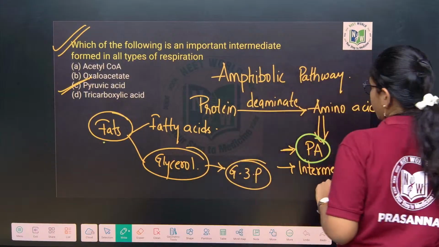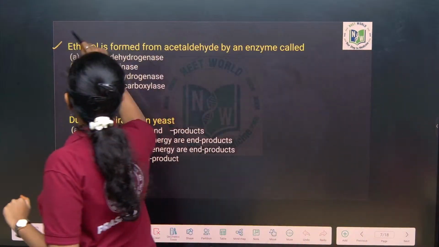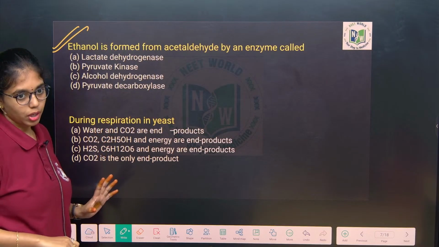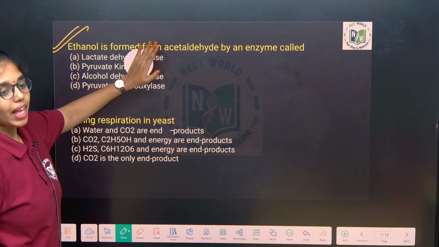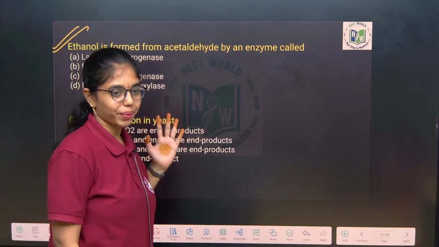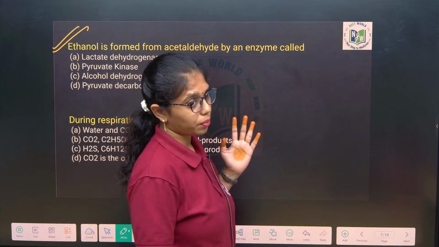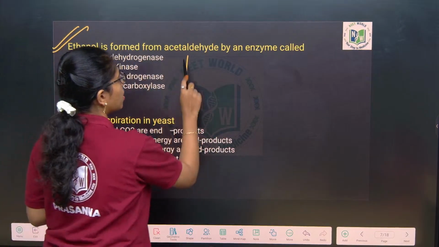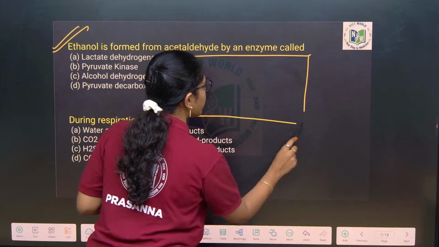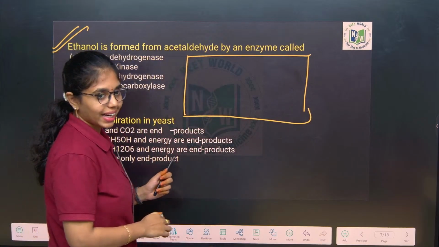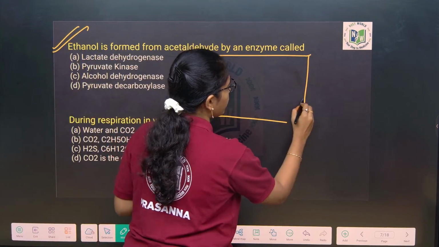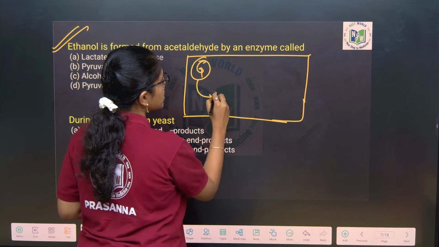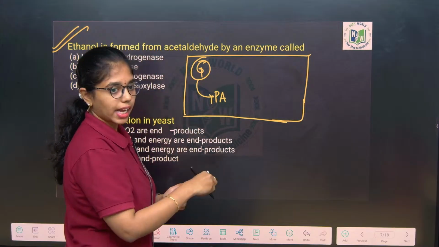Next you see. This one you look into. Ethanol is formed from acetaldehyde by an enzyme. First you tell me, where does alcoholic fermentation occur? Inside the cytoplasm only, no? It occurs inside the cytoplasm only. Glycolysis occurs here only and after glycolysis, pyruvic acid inside the cytoplasm.